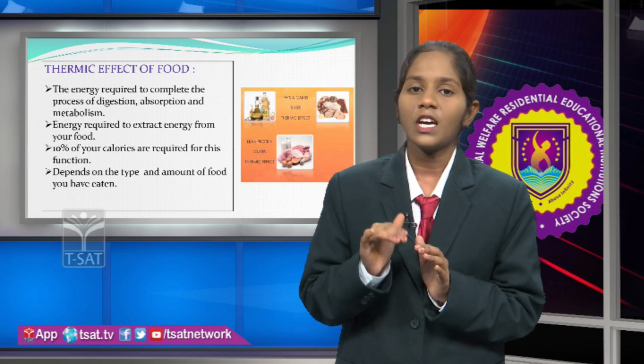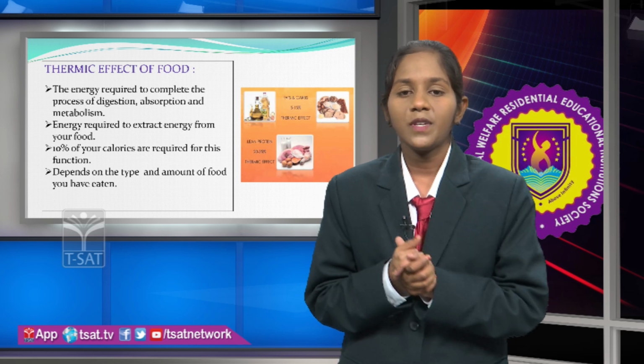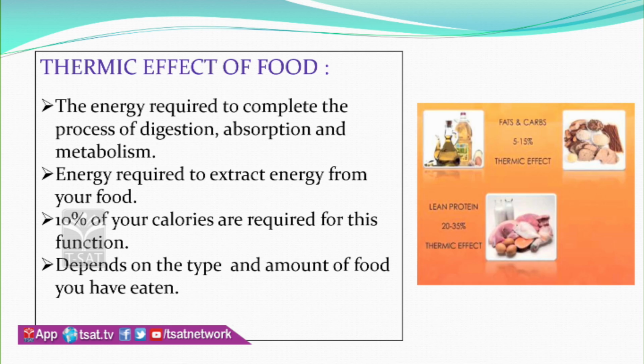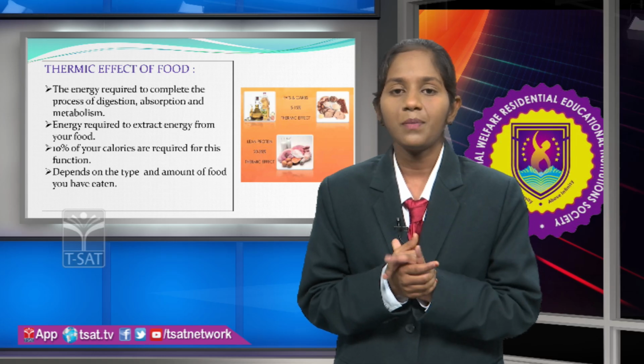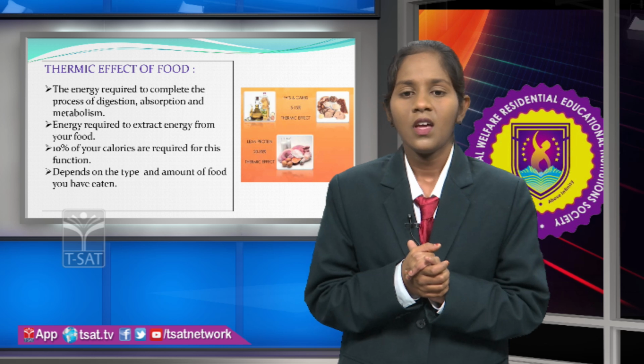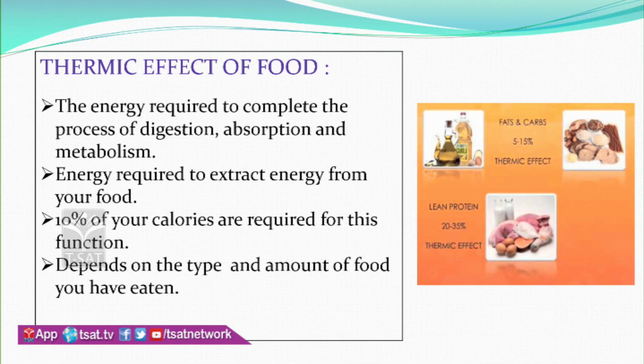So, automatically the thermic effect will also decrease. If you observe the next picture, which represents the thermic effect percentage, fats and carbohydrates will show about 5 to 15% of thermic effect. And then proteins will show 20 to 35% of the thermic effect. So, why are proteins showing 20 to 35% of the thermic effect?